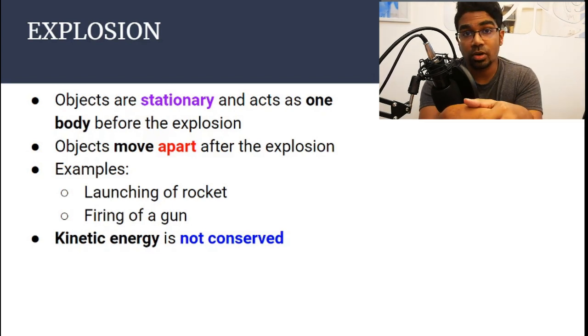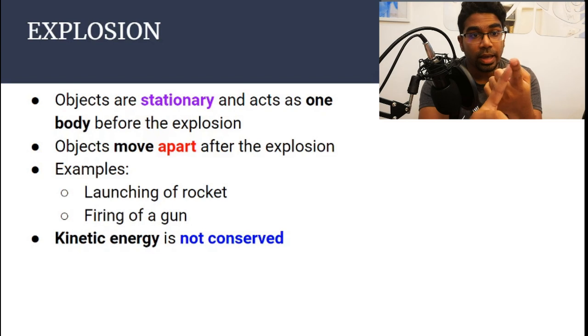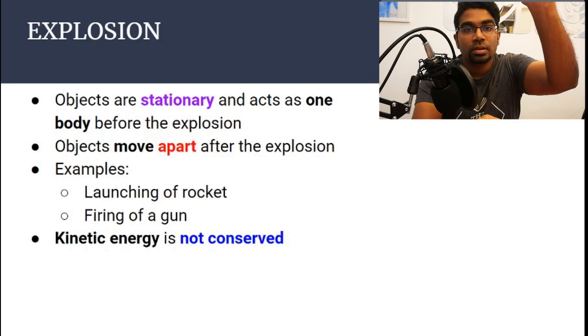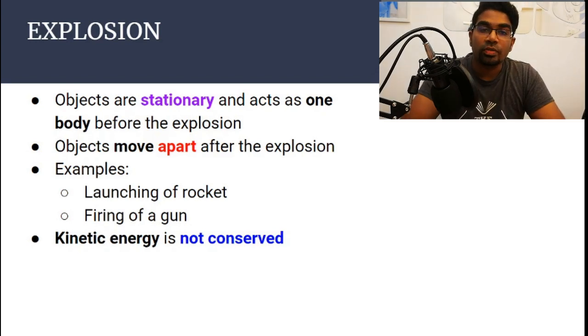For example, the launching of a rocket. In the beginning, the two objects here will be the rocket and the hot air that escapes the rocket. So in the beginning, the rocket and the air are one. They are considered as one single object. But after the launching, the hot air will be propelled downwards and this will launch the rocket upwards. So this is an example of an explosion.